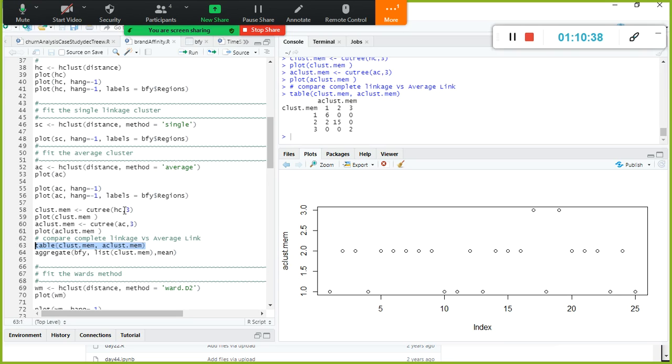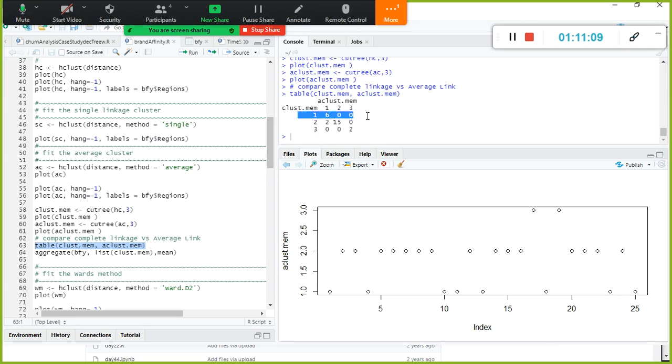I cut the tree for hierarchical clustering, complete linkage and average clustering, with three clusters. This is your complete linkage and this is average linkage. We took only 3 clusters, we cut the cluster into 3 different parts only.